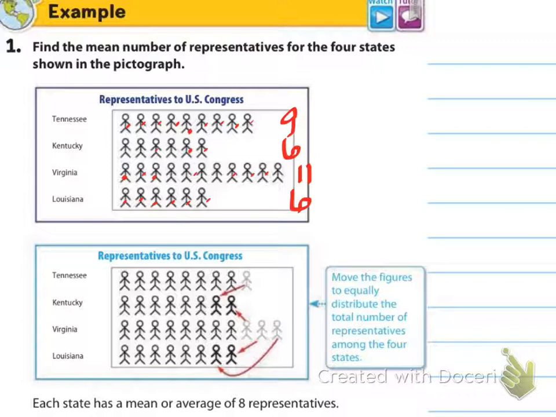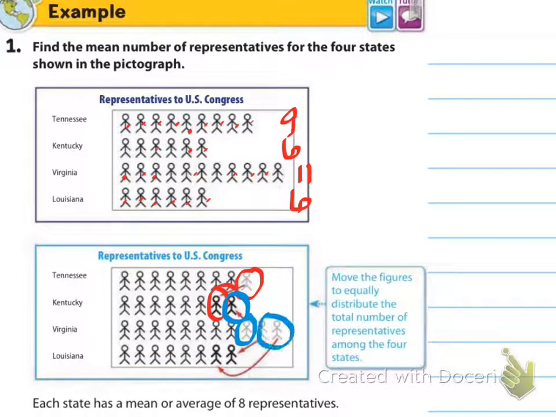So what they're saying is let's move some of these figures around to fill in some of these gaps. You notice that we have 3 gaps here, 3 gaps here. But then we'd only have 2 people to move around. So that's not the way we would need to do it. What they say to do is let's just take these extra ones and move them around a little bit. So let's take this one and move him right here. Then let's take one of these and move him right here.